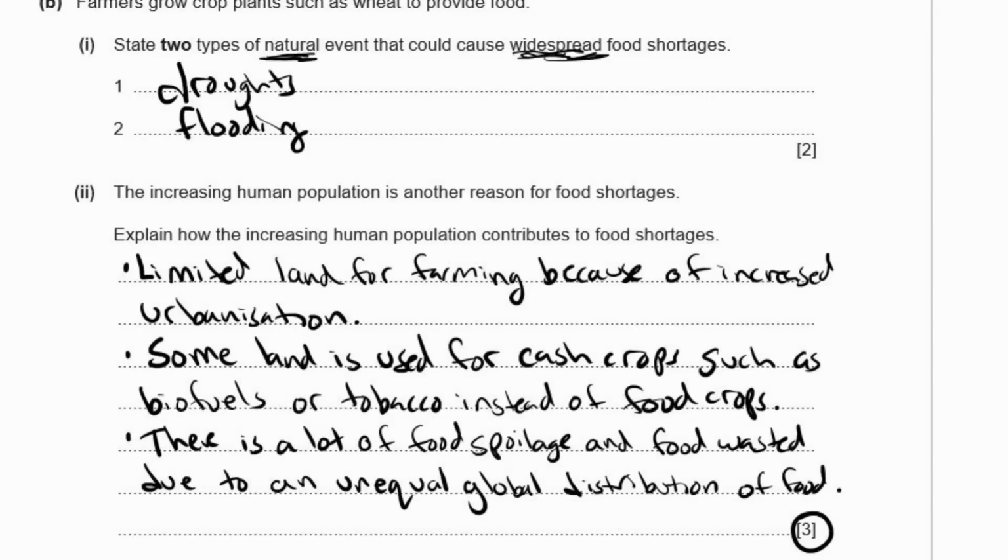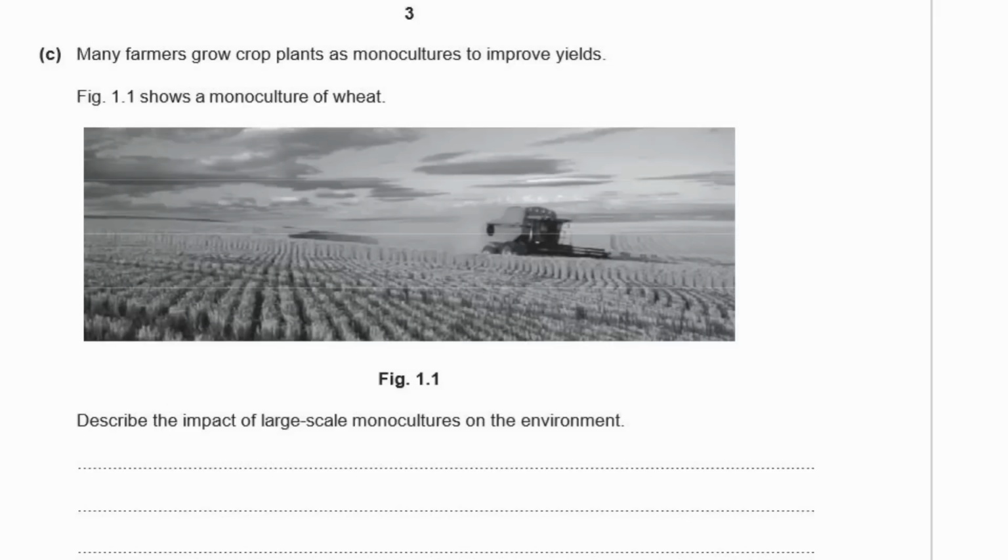Okay, next. C. Many farmers grow crop plants as monocultures to improve yields. Figure 1.1 shows a monoculture of wheat. So a monoculture, mono meaning one culture, one type of plant.